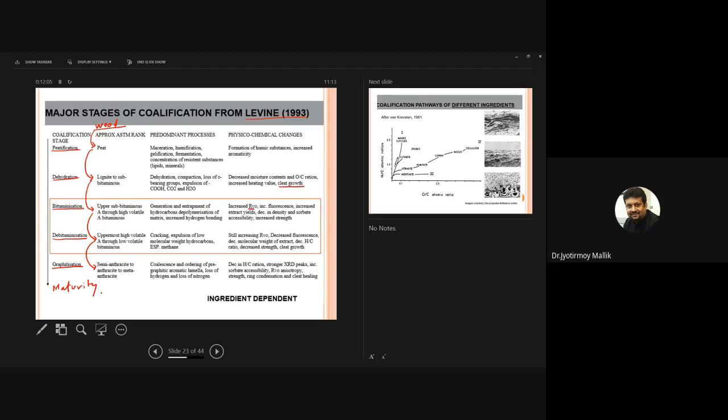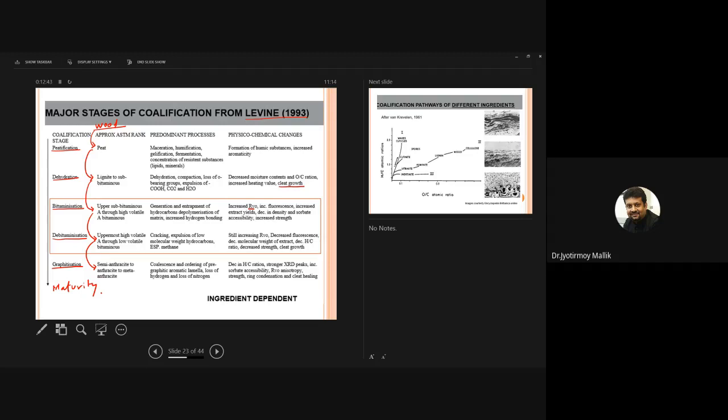In case of debituminization, the vitrinite reflectance still increases, the fluorescence decreases, molecular weight extract decreases, hydrogen to carbon ratio decreases, strength decreases, and cleat still grows. In case of graphitization, there is a decrease in hydrogen to carbon ratio, which is reflected by stronger excited peaks, sorbate accessibility increases, reflectance and isotropy increase, the strength increases, ring condensation takes place, and cleats get healed.